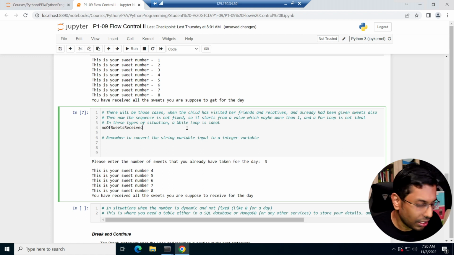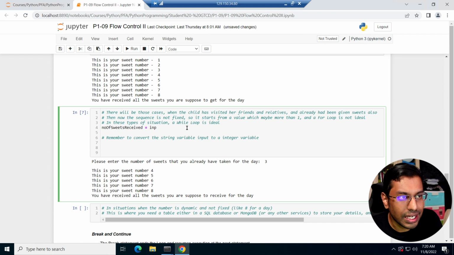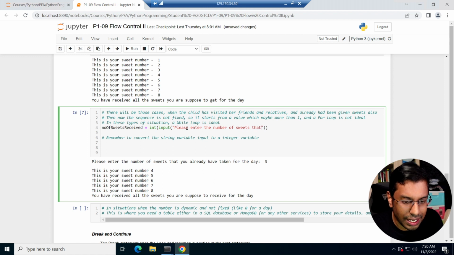So you set an input, an integer input: Please enter the number of sweets that you have already received.